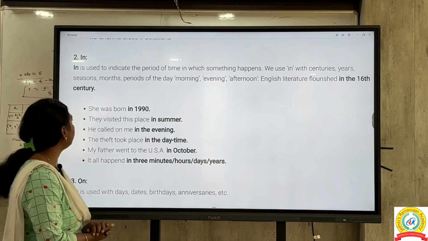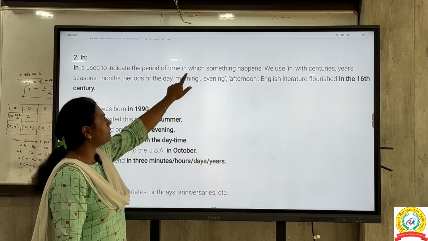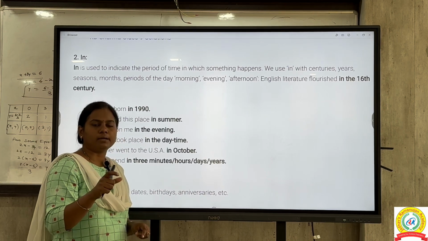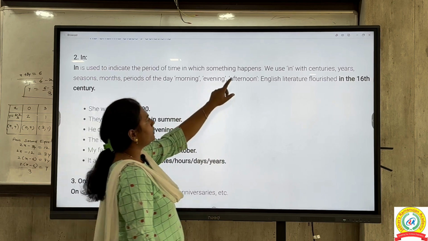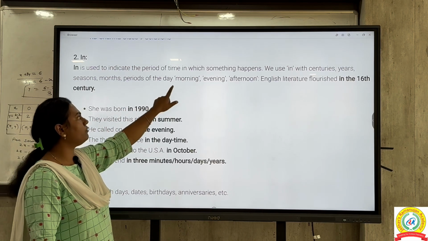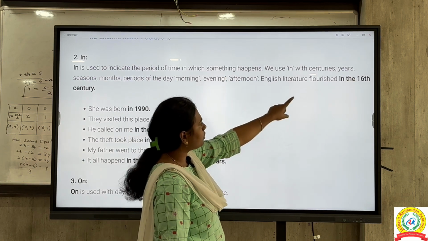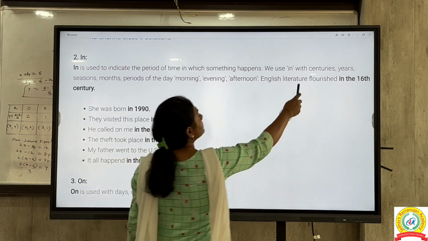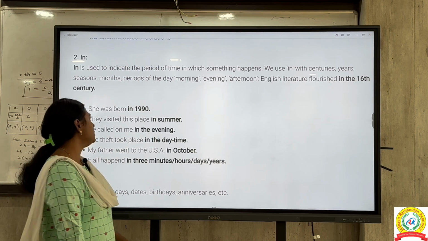Our next preposition is in. So in is used to indicate what? A period of time in which something happens. You have one period of time, and in that period something is happening. For that purpose you have to use in. So we use in with centuries, years, seasons, months, and periods of a day, like morning, evening and afternoon. You have to use in. So English literature flourished in the 16th century. Here we are mentioning a century. For century, what preposition do you have to use? In.